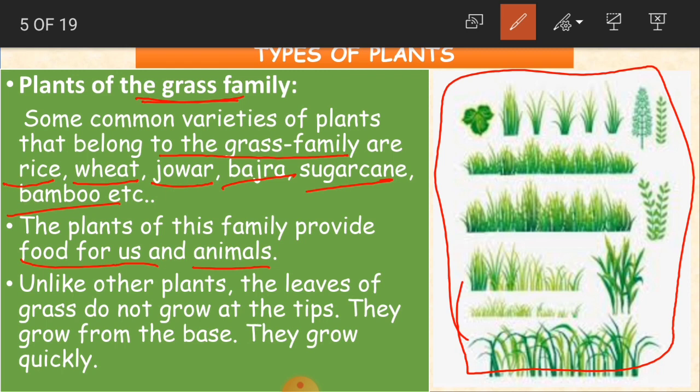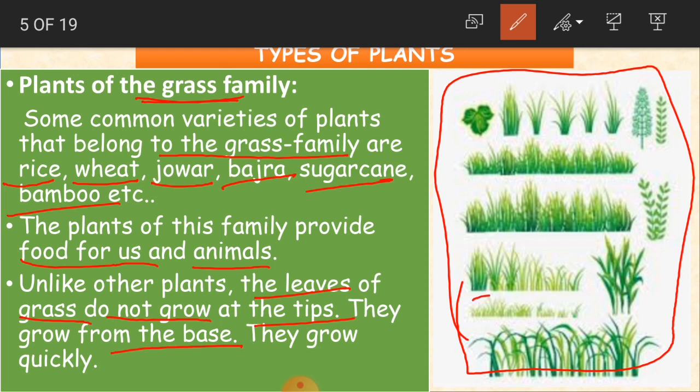Unlike other plants, the leaves of the grass do not grow at the tips. If you see other plants, children, as we learned, a plant has a stem, the stem has branches, and the branches get new leaves, and it starts growing. But not like that. Grass plants never grow from the stems or the branches. They grow from the base.